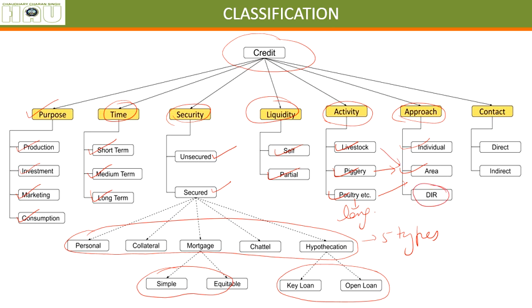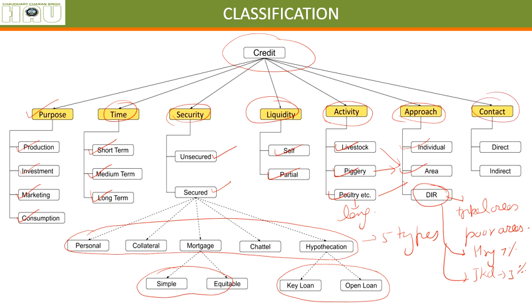Alright, then differential rate of interest. This is for tribal areas, or poor areas of the country. Differential rate of interest means the same loan is being provided in Haryana at, let's say, 7%, and the same loan is being provided in any tribal area in Jharkhand at 3% rate of interest. This is called differential rate of interest. There is a difference for the same thing.